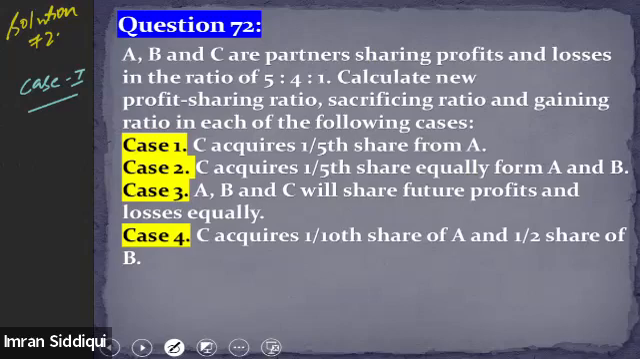The question is only saying that we need to find out the new profit sharing ratio. Okay. So first of all, we'll find out the sacrificing and the gaining ratio of the partner. So in case 1, what is happening? In case first, C is acquiring 1/5 share from A.